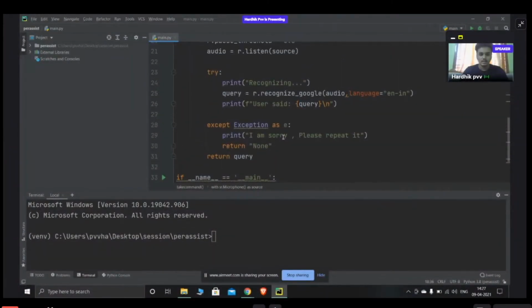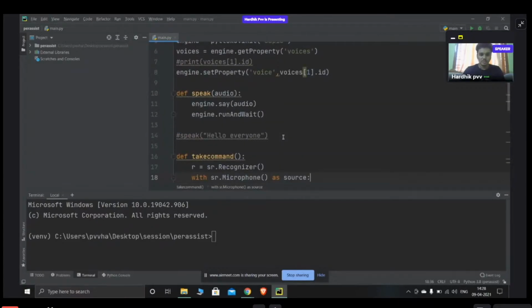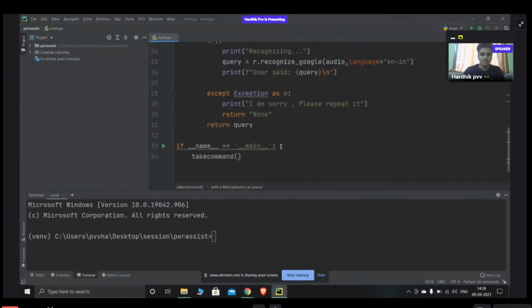Before we start, as Samiksha said, there are many functions which I'll be teaching today. The first one is wishMe. What exactly is the wishMe function? To put it in simple words,